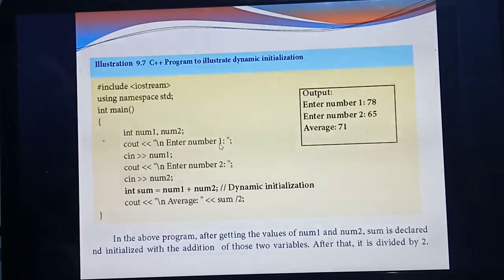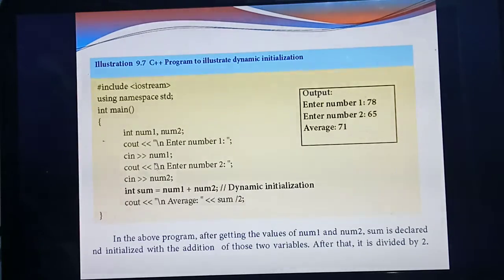So the user will enter the number in the output screen. Understood? Some number, enter number 1. Here you are getting the number, so for that you should give input. Then only the program will accept the number. Which statement should you give for input? cin. So you are giving number 1. For number 1, which variable? num1. You should call the variable num1.